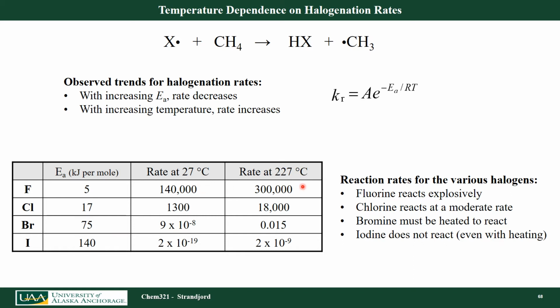If I raise the temperature, I have 300,000 reactions that will occur if I have enough material per second. In fact, fluorine is actually very explosive because it reacts so fast. If I now look at chlorine reaction with methane, I have an activation energy of about 17 kilojoules per mole.